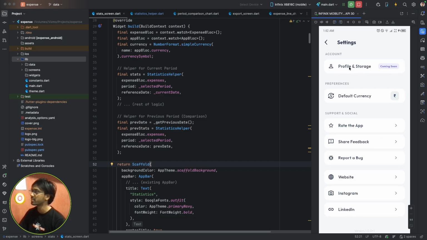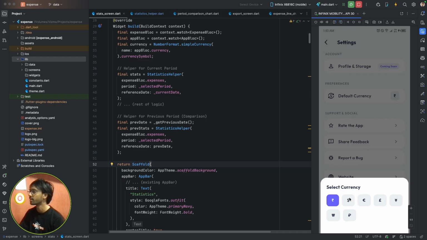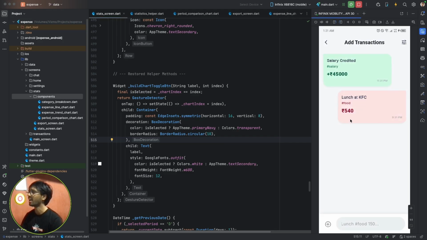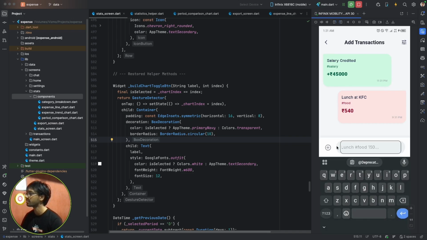We also created this profile page. For now, we'll show coming soon for login. And we also support currency now. Like we can change to different currencies if we need. Now our app is mostly done. We have only one thing pending, that is our chat screen. And now I can focus fully on it. So what I'll be doing, I'll be designing it first, like improving the design, and then making some minor changes here and there and making it fully functional. So let's start.